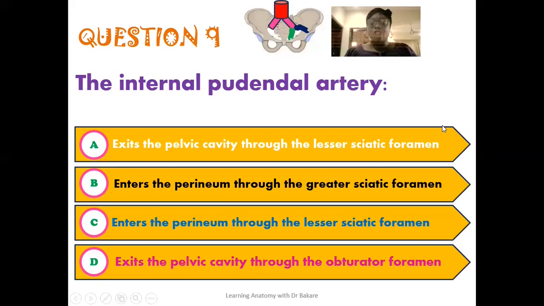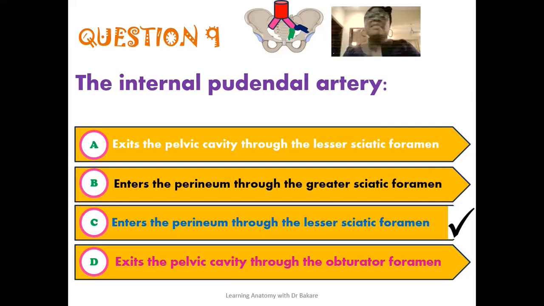So going through these options, the correct option here is that the internal pudendal artery is seen to enter the perineum through the lesser sciatic foramen. We know that the internal pudendal artery is one of the terminal branches of the anterior trunk of the internal iliac artery. And after its emergence within the pelvic cavity, it is seen to exit the pelvic cavity through the greater sciatic foramen.